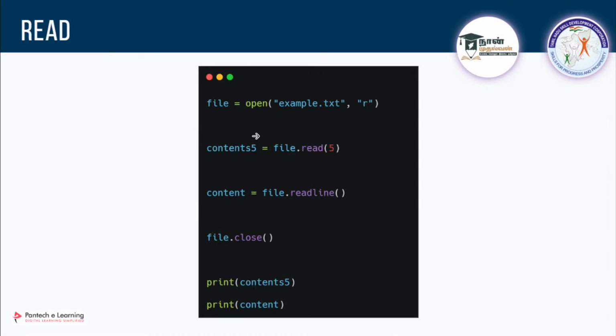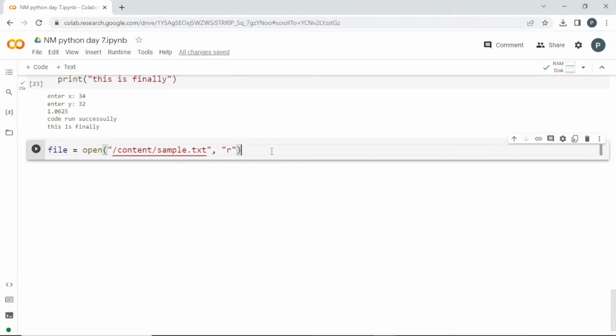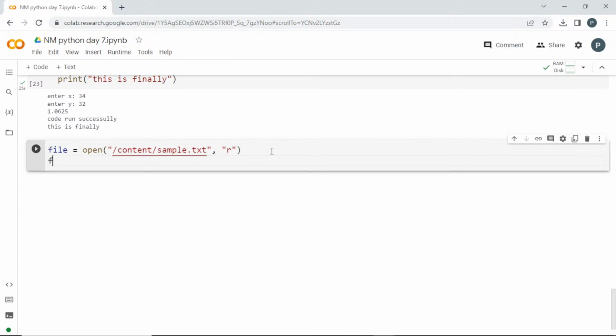To read it, you give the mode as R, call the variable name, and use dot read to read that file. I'm storing those contents in a variable. So let me call print file dot read. If I run this,